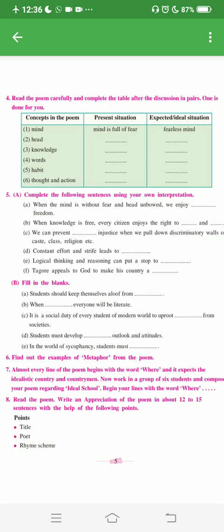I expect that you complete your homework, and for any doubts, revert back to me. By this we'll complete the first chapter of your textbook, and please complete your homework. And for any doubts, please revert back.